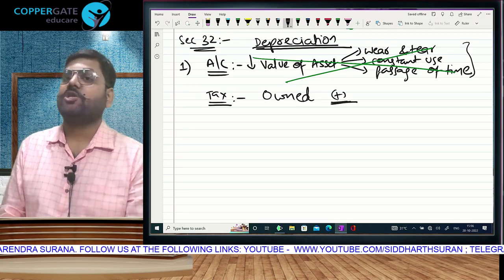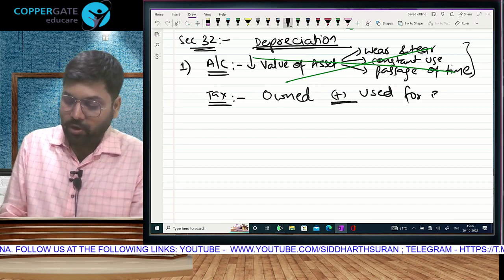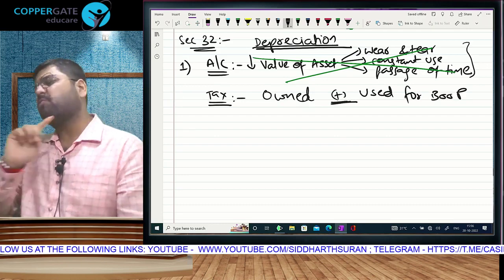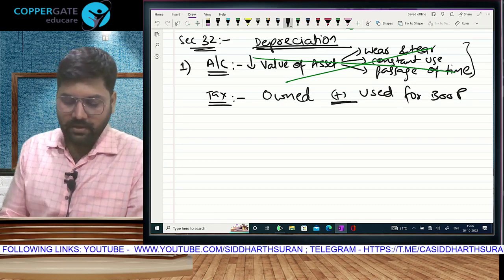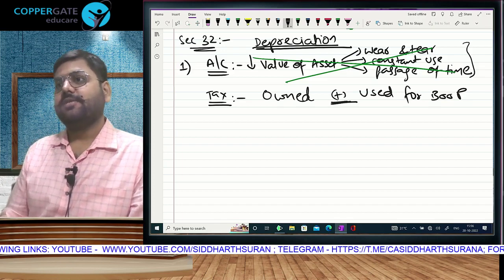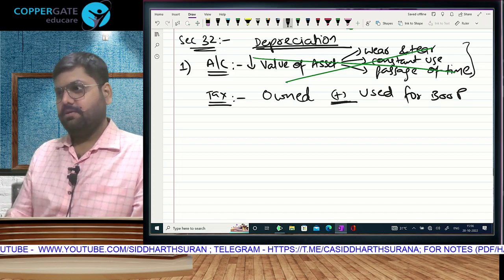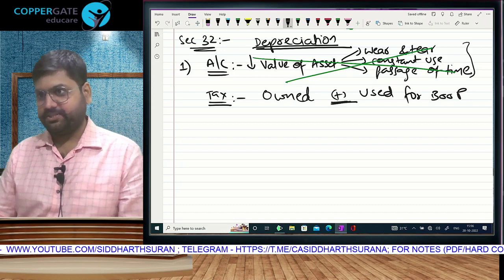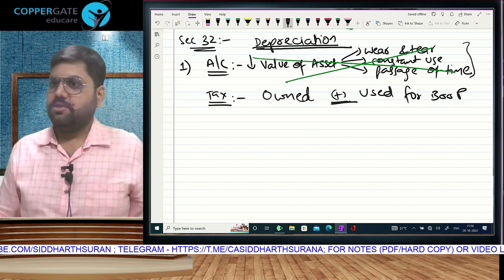Plus means 'and', a cumulative condition. This is something that is going to apply on all the allowed expenses. In order to get any deduction, this is a primary criterion. Owned and used. Now, like you do in accounts, rewind and play, you will do that, and you have to sing. I give you the beats, I give you the music, I start singing, you join me.